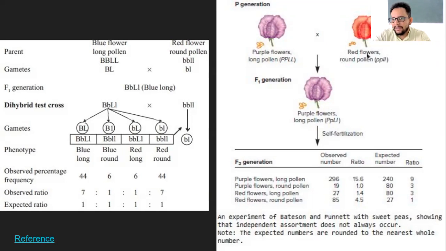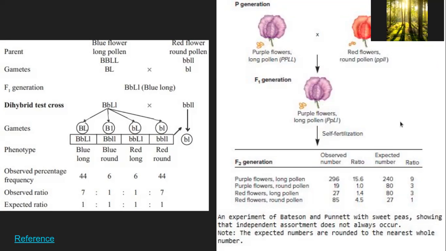In this case, they have crossed these two, and that is what they are trying to say, that this is not always 9:3:3:1, but it is more of the parental generation. If it is crossed with this one, you will see more will be like this and like this, and not the recombinant ones, which are these middle two.